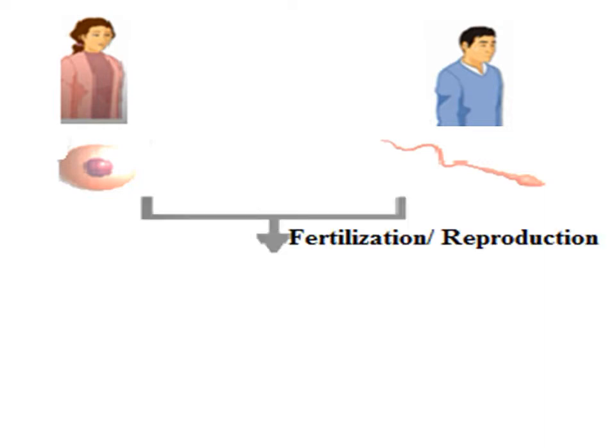And when these two gametes fuse during fertilization, they'll give rise to a zygote that develops into a baby. And this baby has features or characteristics that are similar to their parents, and at the same time, it has some differences in characteristics from its parents.